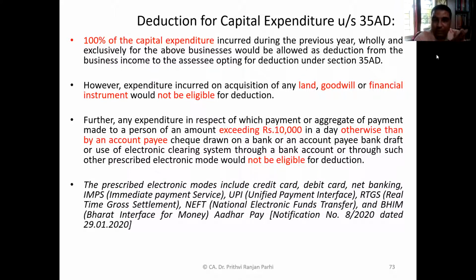And one more thing: if some expenditure is exceeding 10,000 rupees, it should not be made otherwise than by account payee cheques or drafts or through electronic clearing system or through banking channel. That means if you are incurring that expenditure in cash, it will not be allowed to that business. So the business needs to take care to incur these expenditures through banking channel.